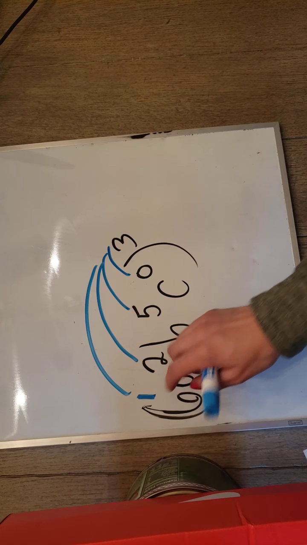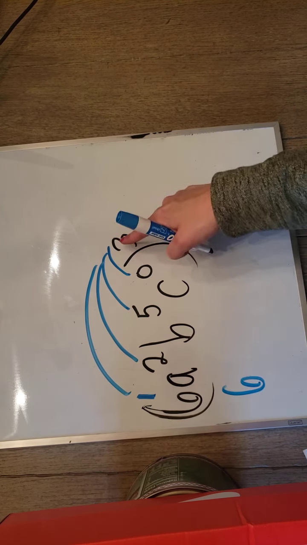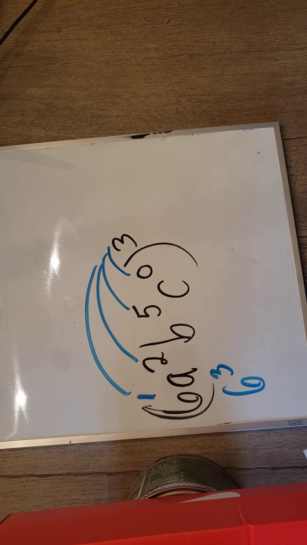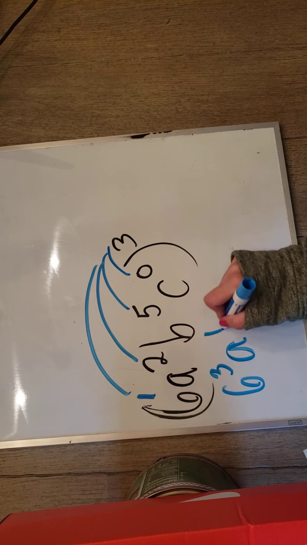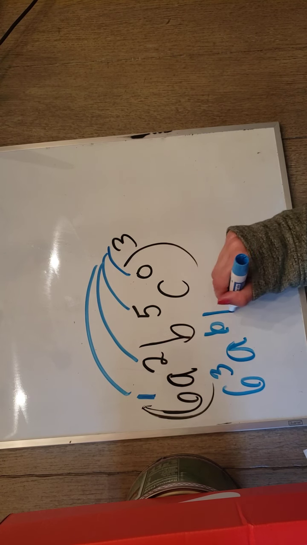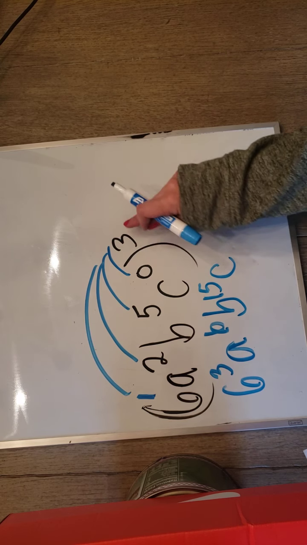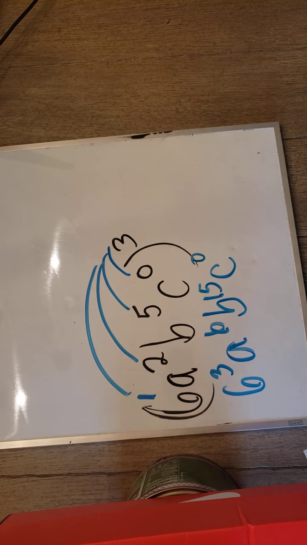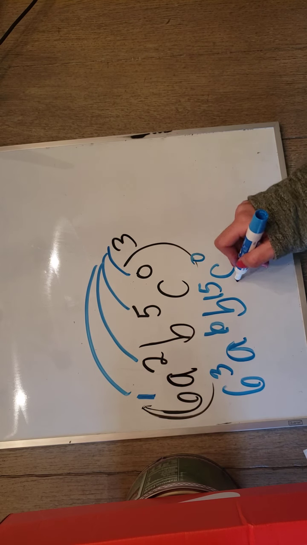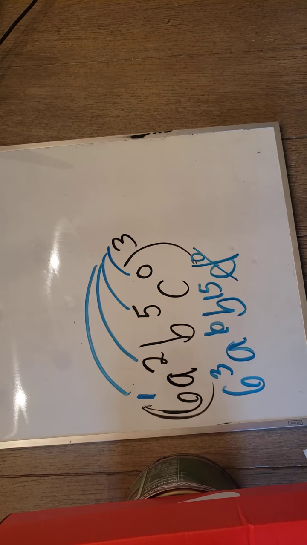So 6 to the first becomes 6 to the 1 times 3, which is 3. A to the second becomes a to the 6th. B to the 5th becomes b to the 15th. And c to the 0, 0 times 3 is 0. We know anything to the 0th power is 1, so that goes away.